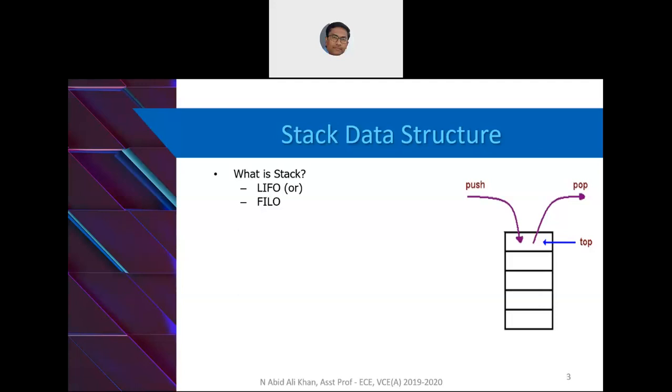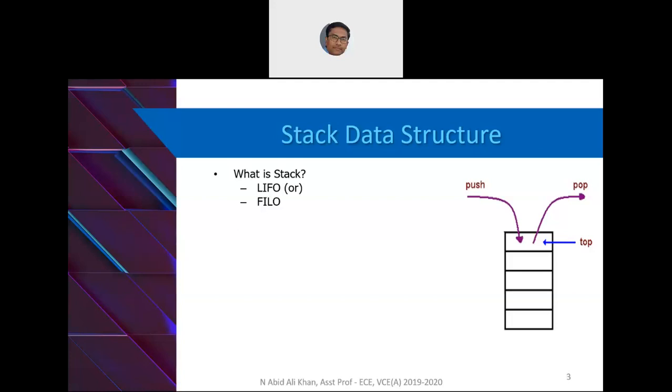Okay, so there are three things that need to be remembered in stack. One is the element. Whenever you are inserting, that operation is called push. And the element that you are retrieving, whenever you try to retrieve, that is called pop.